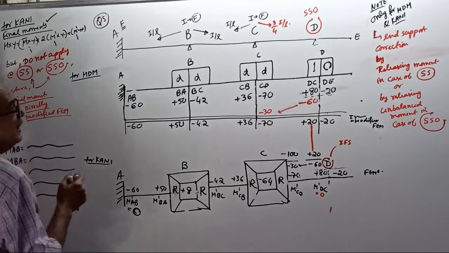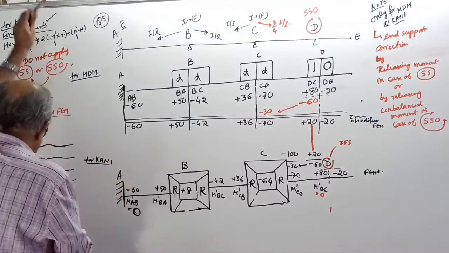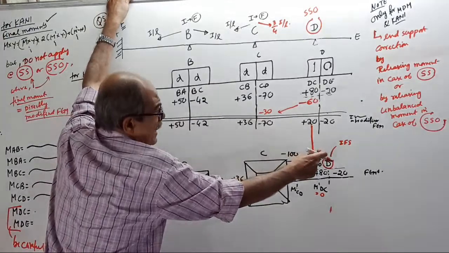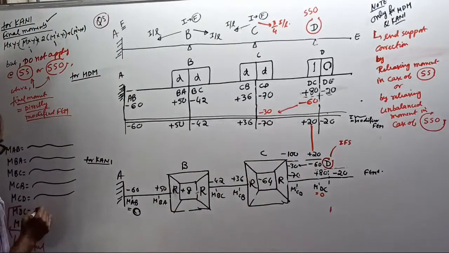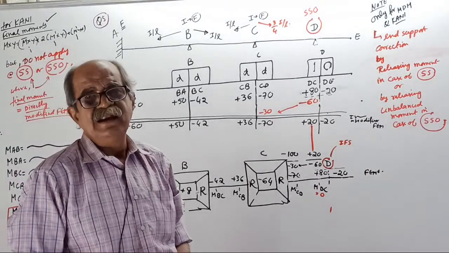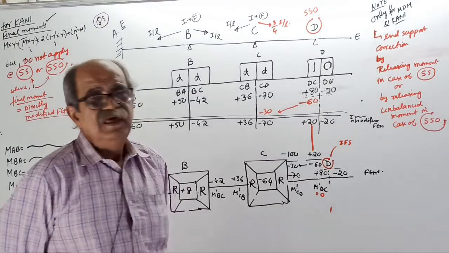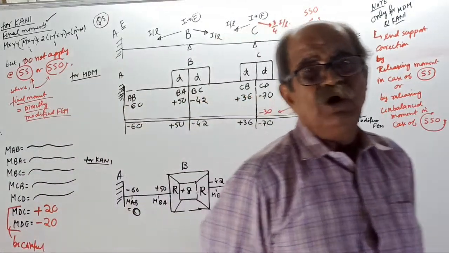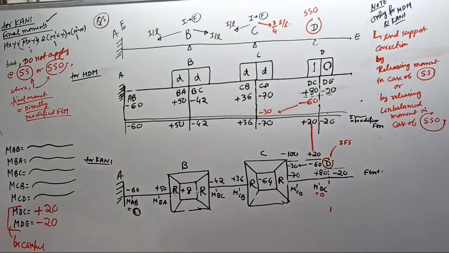But here, directly, the final moment equals, see, the modified FPM. This side is plus 20, this is minus 20, is the answer. Over. Go to star. The answer will tally. Is it fully clear? I will go to question number 6. In the question, now, in MDM.